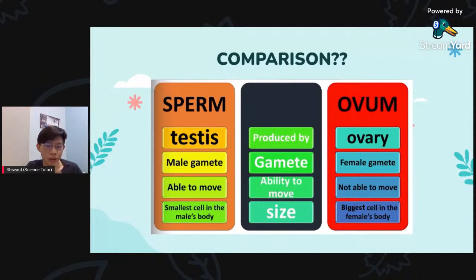This is a fun fact: sperm is the smallest cell in the male's body, the tiniest cell. The ovum is the biggest cell in a female's body. So this is the main difference between them. That's why there are thousands and millions of sperm, but for ovum, we only release one or two each time, because they're very precious.